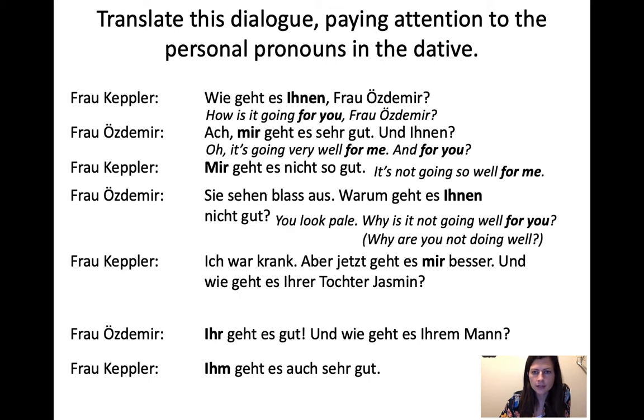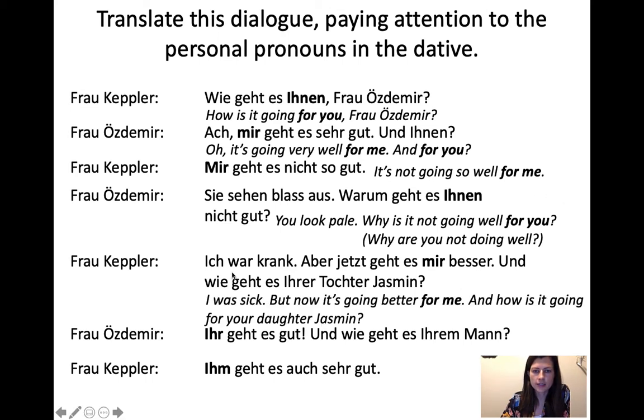Sie sehen blass aus. Warum geht es Ihnen nicht gut? You look pale. Why is it not going well for you? Ihnen, for you, or why are you not doing well? Ich war krank. Aber jetzt geht es mir besser. Und wie geht es Ihrer Tochter Jasmin? So, ich war krank. I was sick. There's our simple past right there. Ich war. And then it's going better for me now. Mir, for me. And then she says, und wie geht es Ihrer Tochter Jasmin?